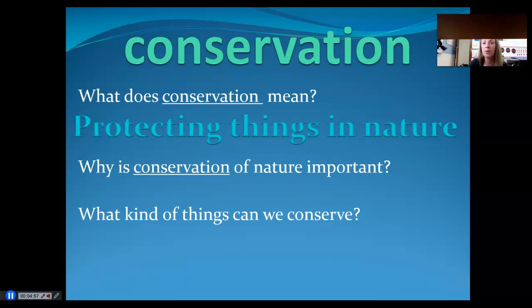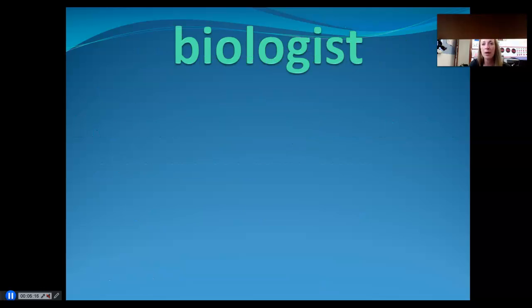Can I conserve animals outside? Absolutely, right? So I could help the deer population by not killing very many deer. Those are all things that we can conserve. All right, kiddos, please say the word conservation. Good job. All right, let's learn our next word.